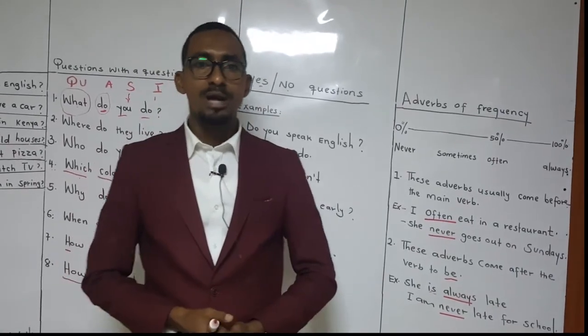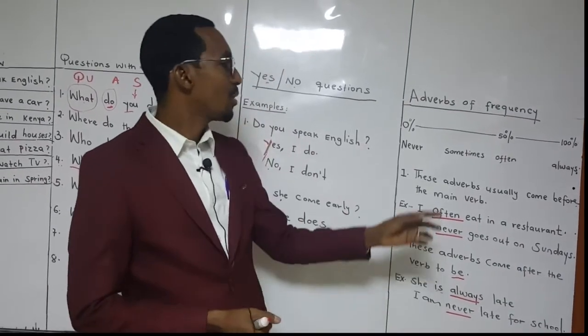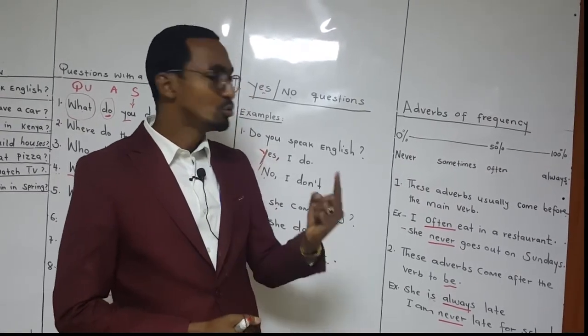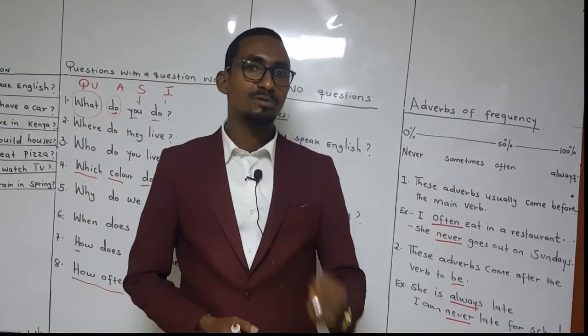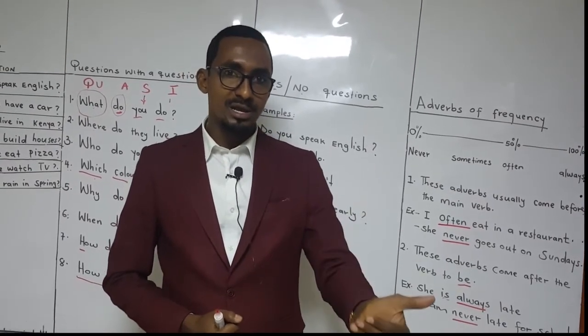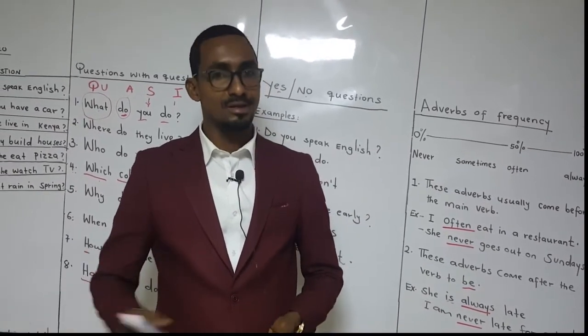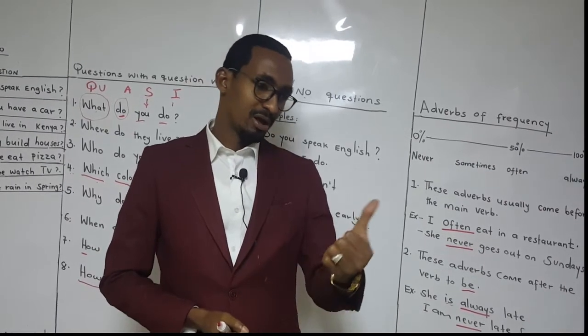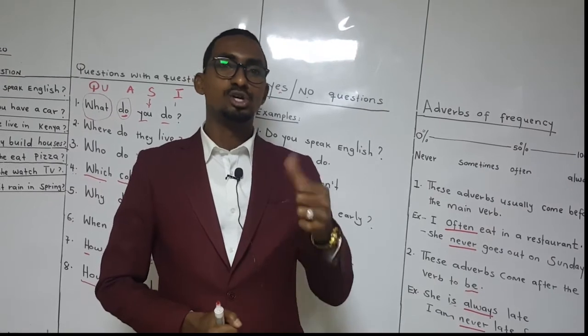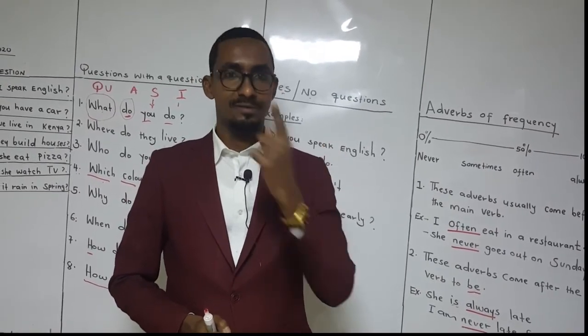Now, I want to remind you that when you are learning these adverbs of frequency, there are two special adverbs of frequency that can go at the beginning or the end of a sentence. What are they? Usually and sometimes.